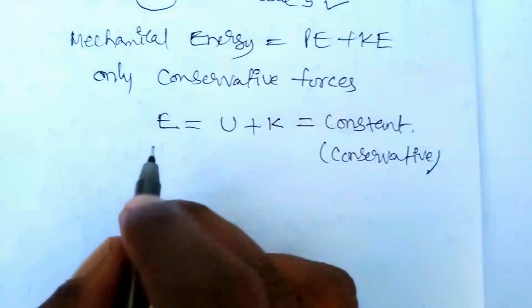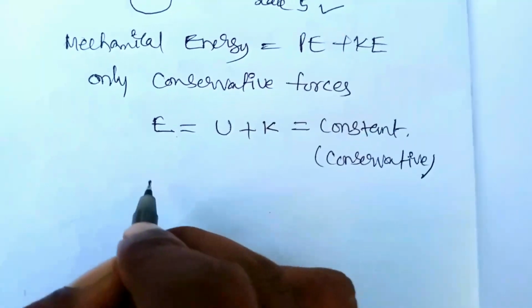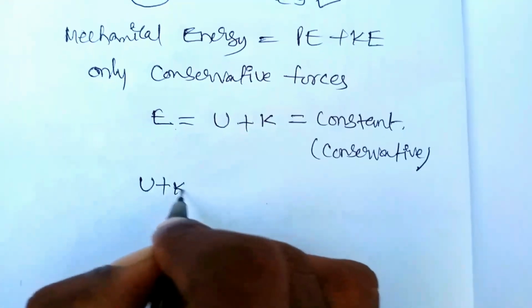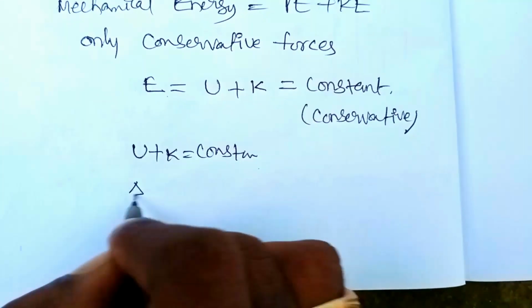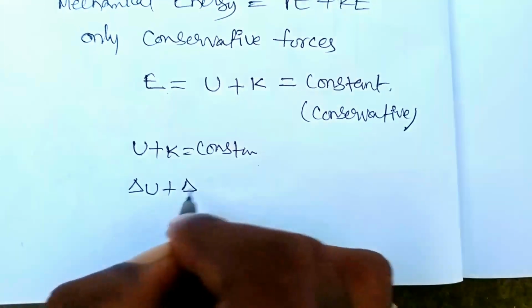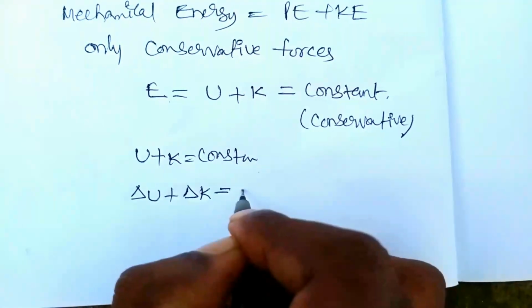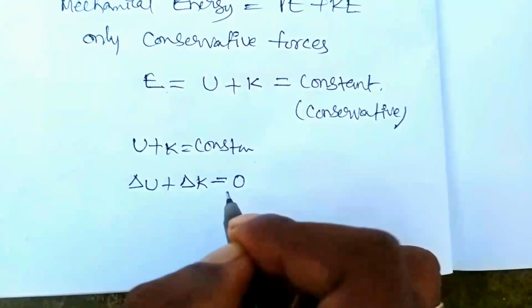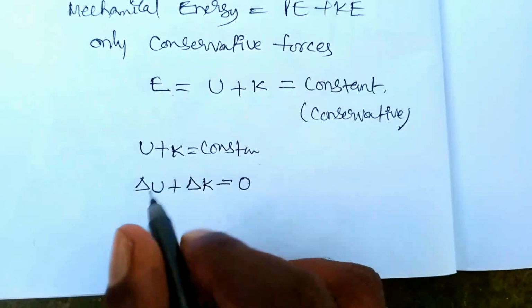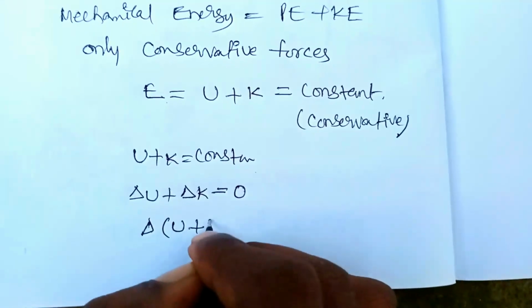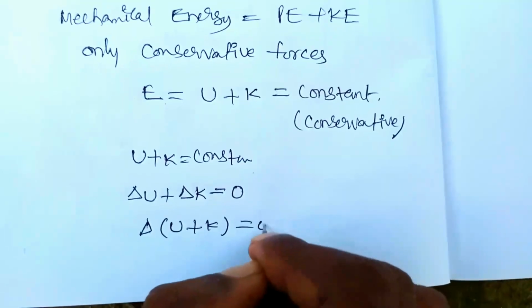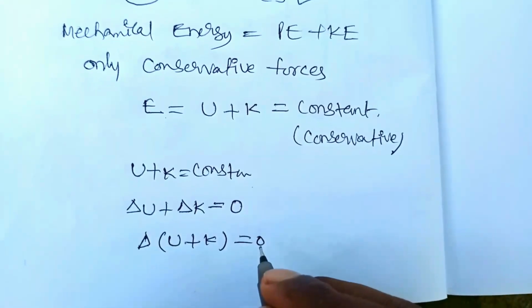Therefore you should write U plus K is equal to constant, or delta U plus delta K is equal to 0, that is delta of (U plus K) is equal to 0. 0 means it is constant.